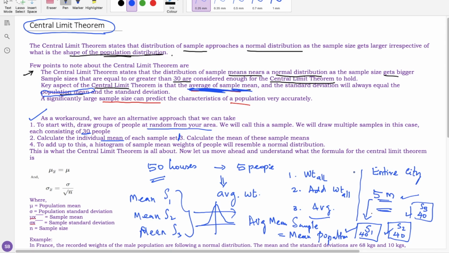I am not going to each and every house of the 5 million houses. I just go for 40 here and there; 40 people make up a single sample. So I collect a few samples across the city, and the mean of those samples will be equal to the mean of the population. So the work will be very easy with the use of the central limit theorem.